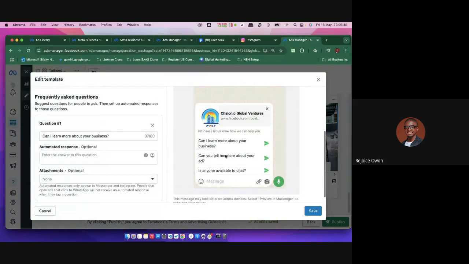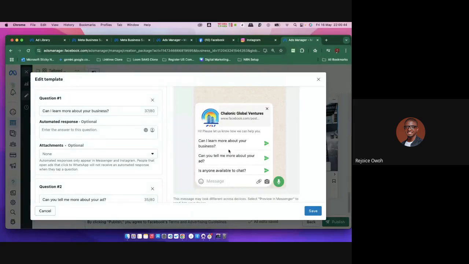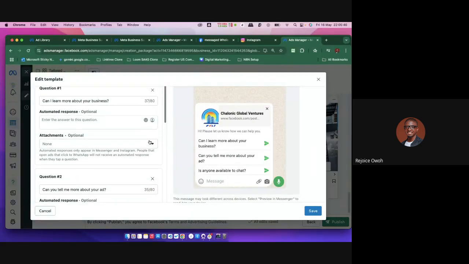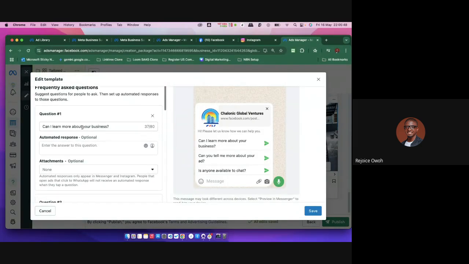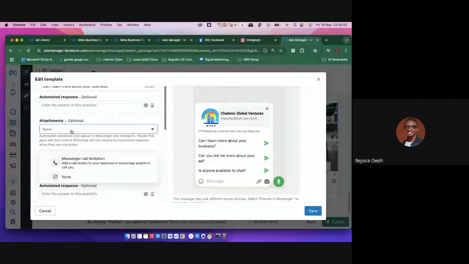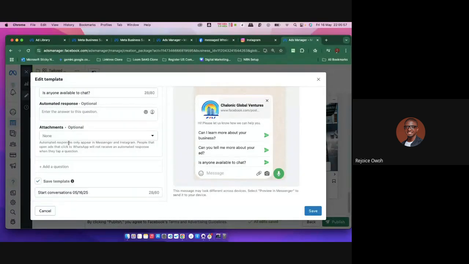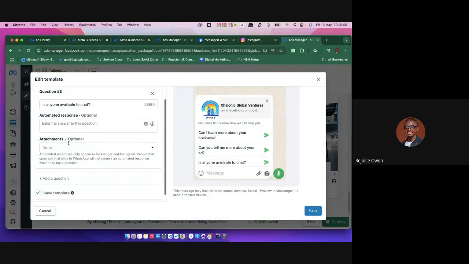All these people, every time you click on someone, it tells you something like, can I learn more about your business? Another option comes in, right? This is where you set all the automations. So when somebody asks, can I learn more about your business, what should be the answer? Attachments, is there any file that you attached? No. So this is where you set up everything you want to set, guys. Please take advantage of this tool.